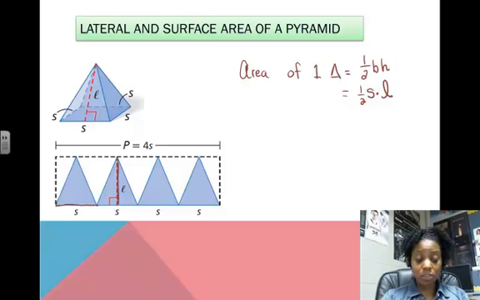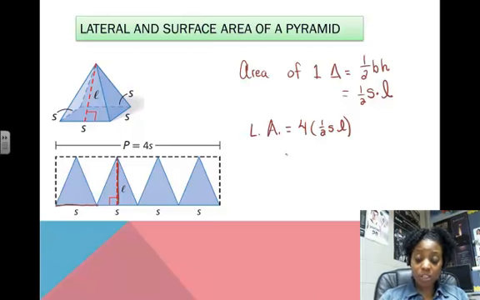So all we did was take this triangle and lay it out 4 times for each of the 4 lateral triangles. So that's the area of one of the triangles. But how many of them are there? There are 4 of them. So the total lateral area is going to be 4 times 1/2 times S times L.